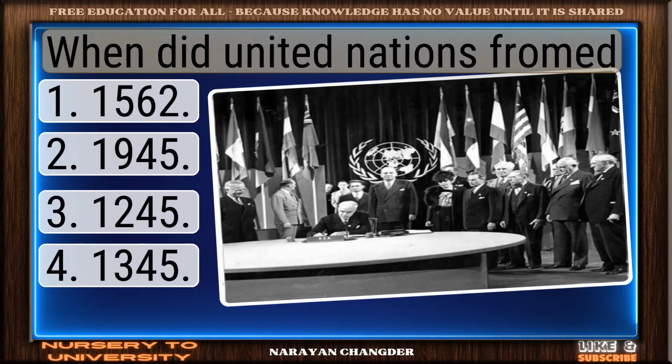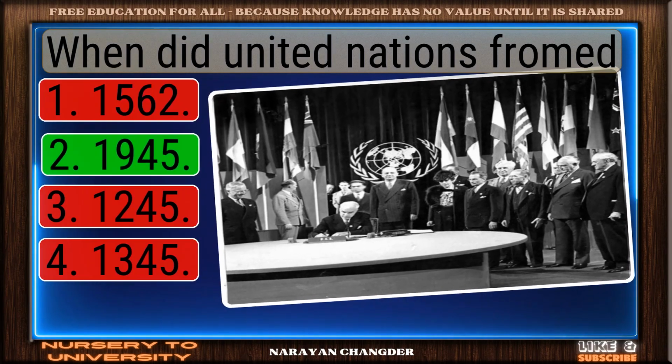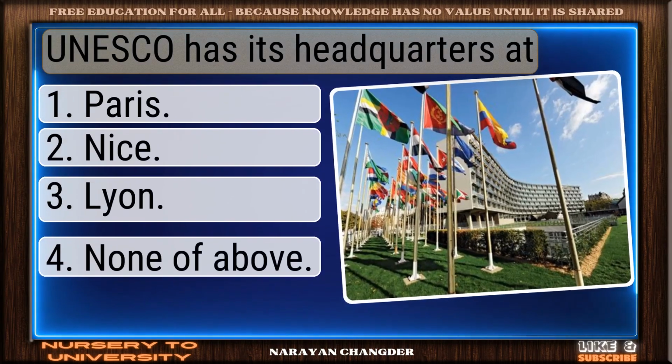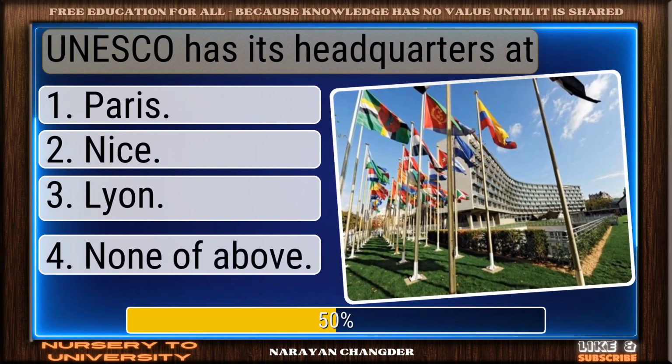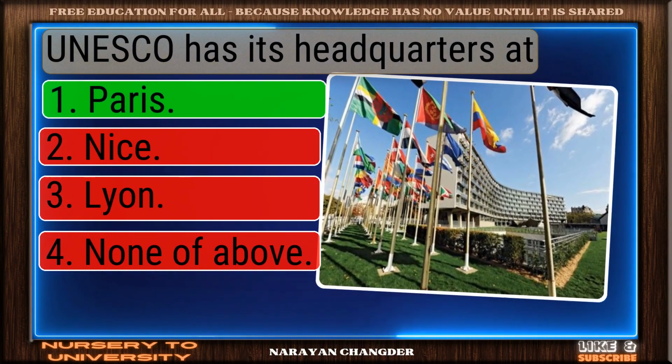When did United Nations formed? Perfect. 1945 is the correct choice. UNESCO has its headquarters at. Correct response. Paris is the most accurate answer.